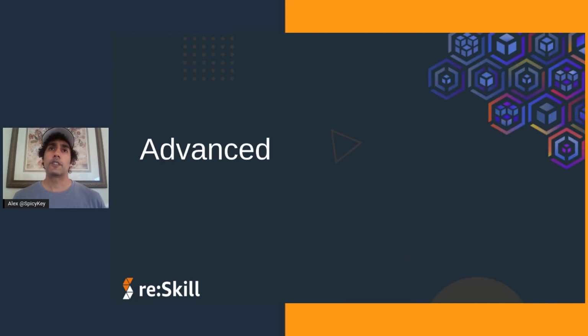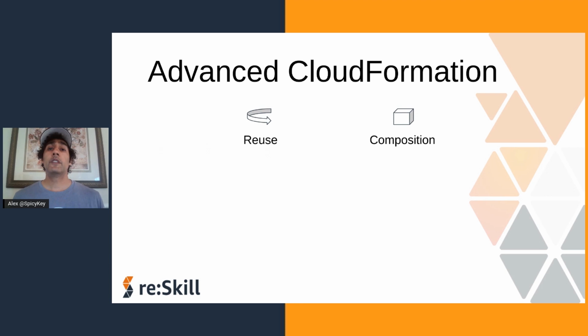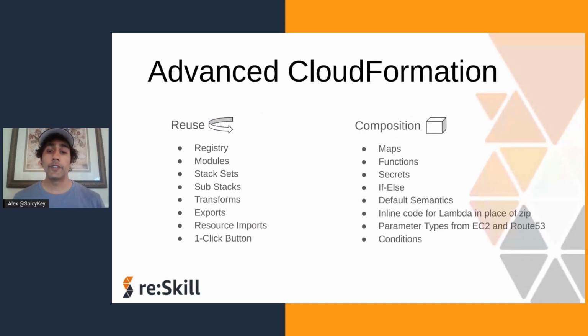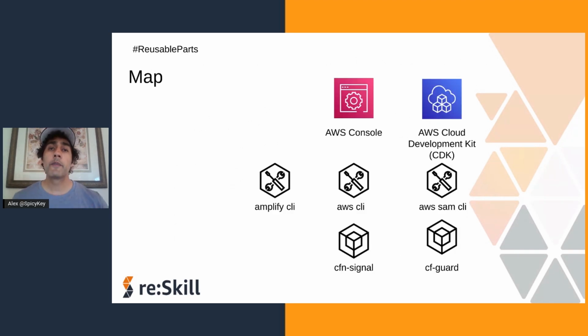So this concludes the discussion about CloudFormation for beginners. If you're excited about CloudFormation, there are more advanced features of it that you can learn about in the future. These advanced CloudFormation ideas fall into 2 categories, reusability and composition. It's a very long list, and I won't go over each one, but this is what is ahead of you if you start to use CloudFormation to add to the cloud quickly with code. And here's a map of the advanced ecosystem around CloudFormation. There are many tools out there, and it's up to you to pick which ones you like.